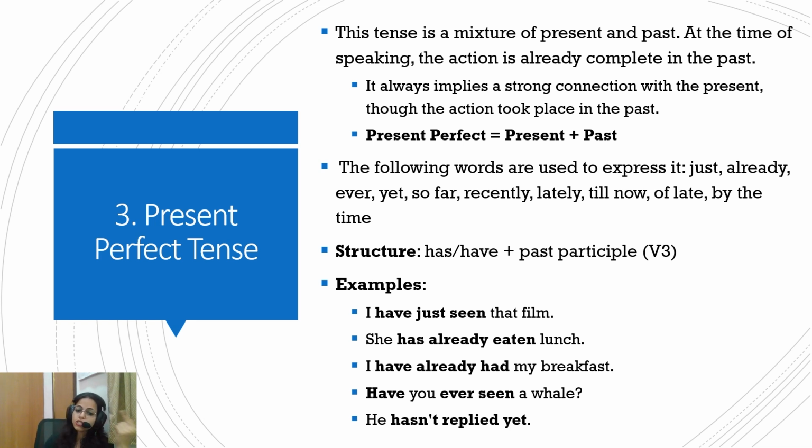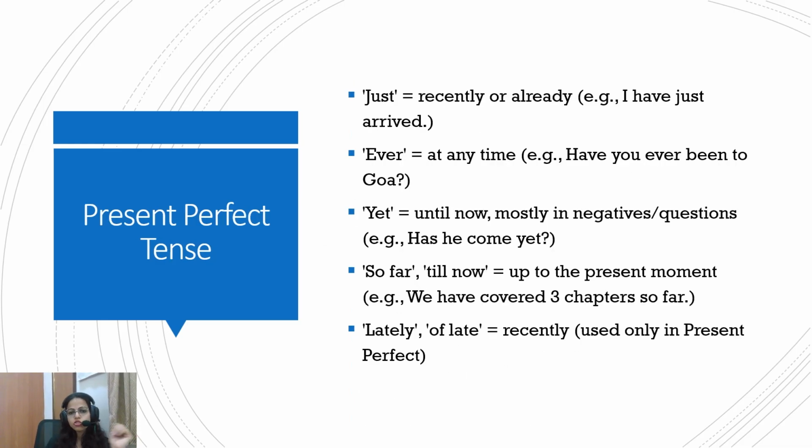Okay, while the action happened in the past, the impact is still in the present. So the structure is has or have plus past participle, that is the third form of verb. So the word just shows that something recently or already has happened. I have just arrived, like just recently, like maybe a few minutes ago or something like that. Just.